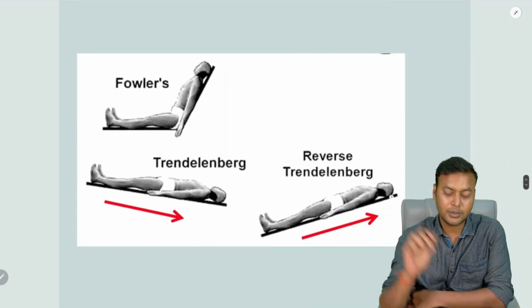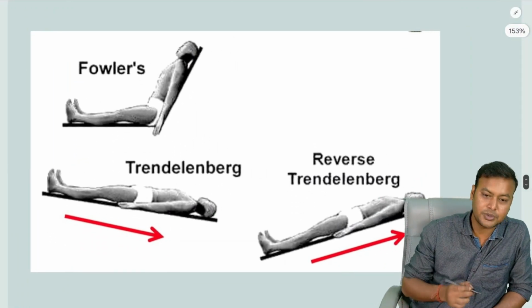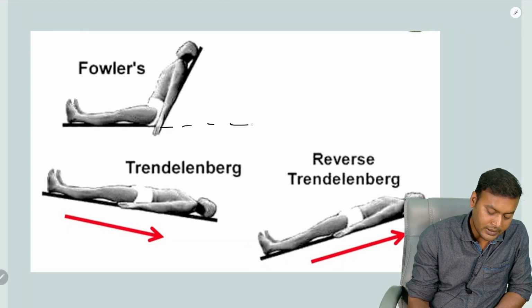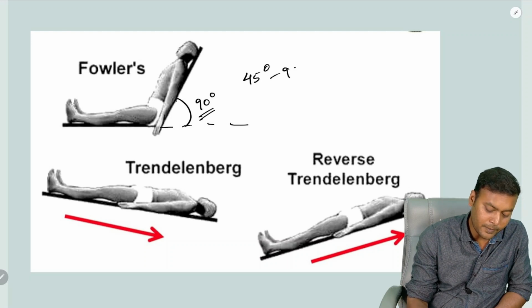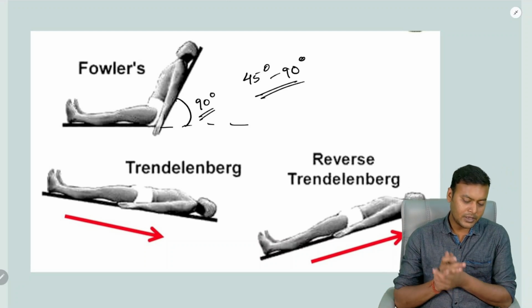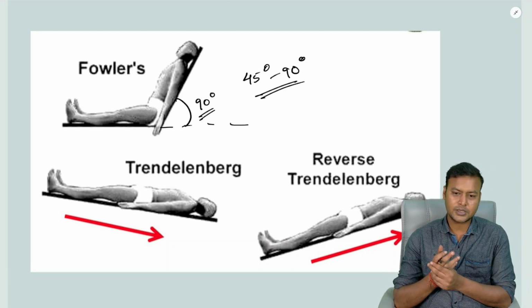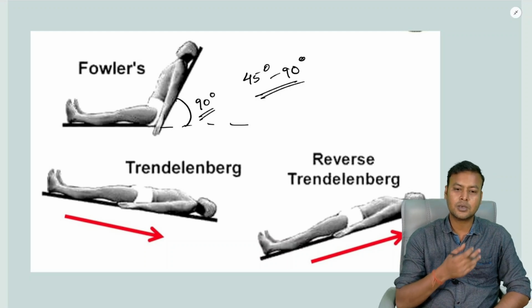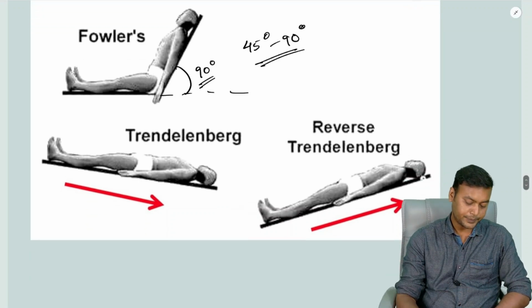Coming to few other important position, that is the Fowler's position. So here you can see the person's head has been elevated by 90 degrees. Alright, so actually it is between 45 to 90 degrees the person's head is elevated, and this is very important in case of old age patients to help them breathe, and also it helps to get access in case of surgeries involving the shoulder joint or any upper limb surgeries.